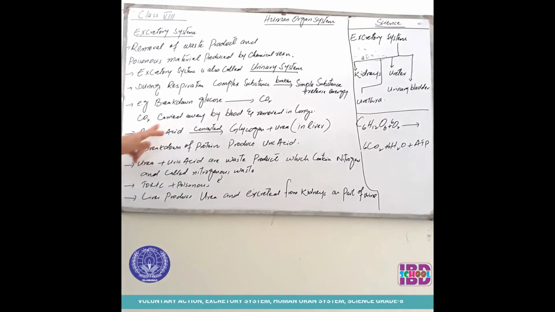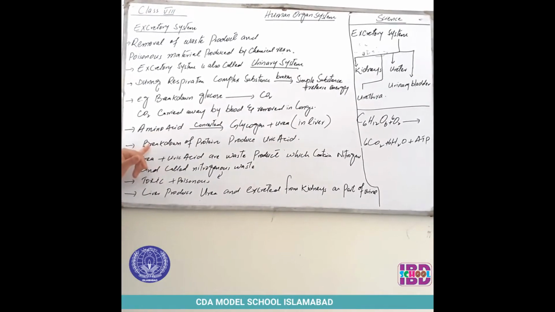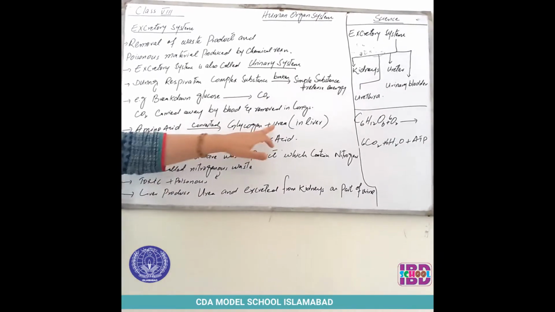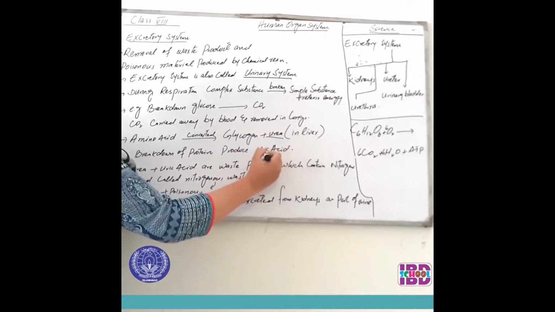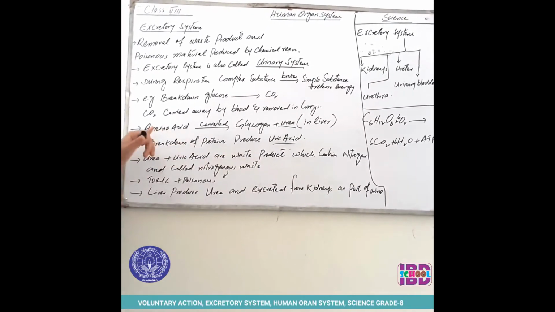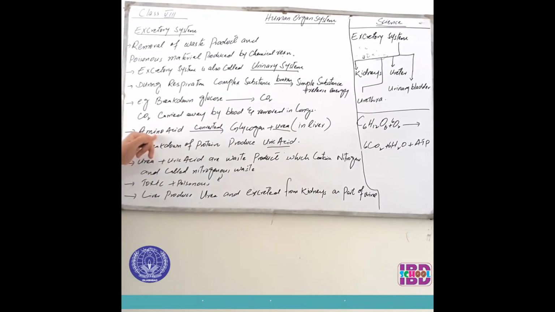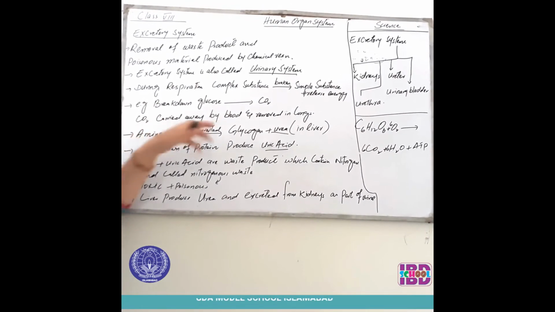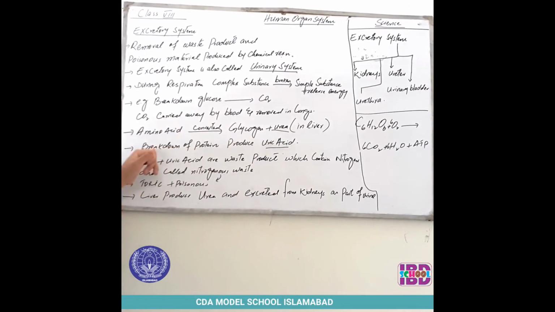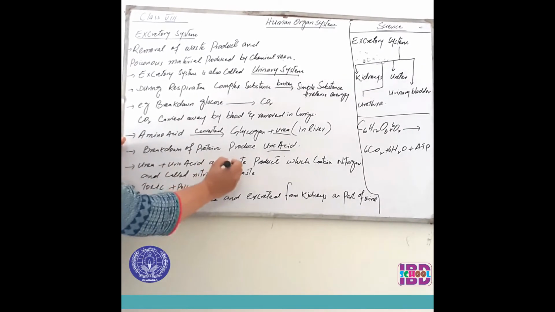Amino acid is converted into glycogen and urea in the liver. Protein is broken down and produces uric acid. Urea and uric acid are the waste products. Urea is produced by the conversion of amino acid into glycogen and urea in the liver, and uric acid is produced by the breakdown of protein. Urea and uric acid are the waste products.